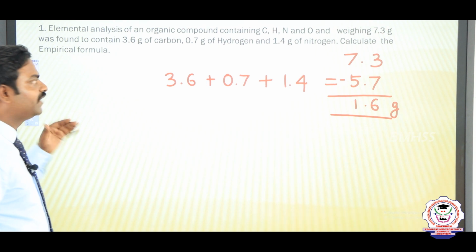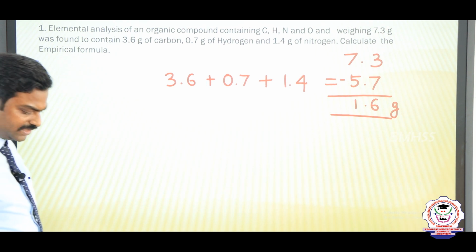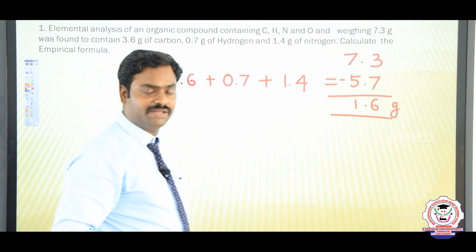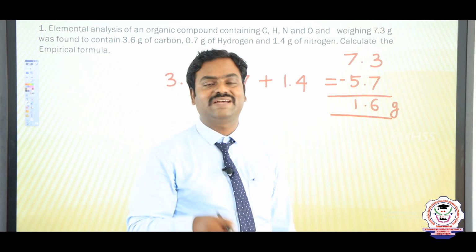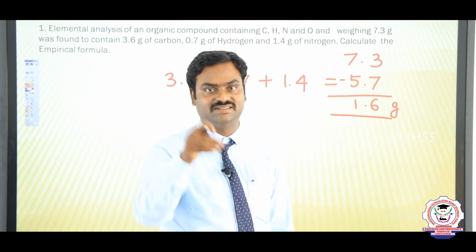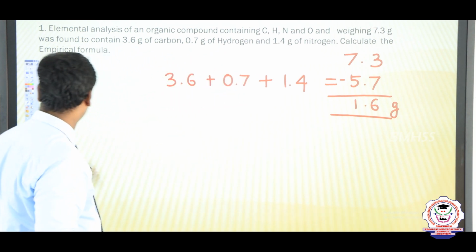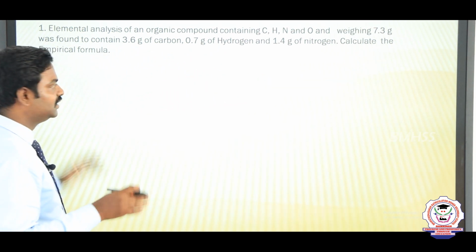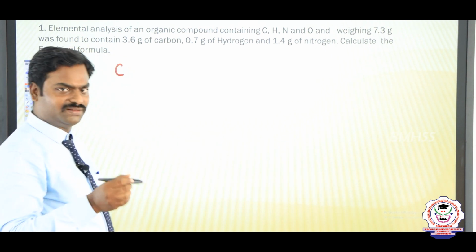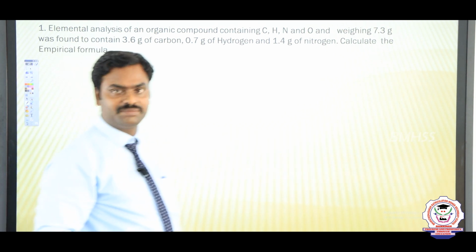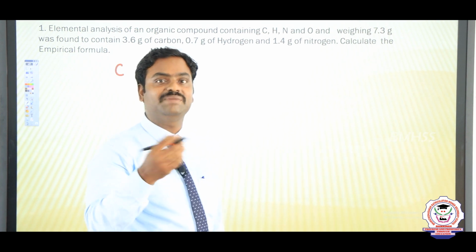Now how can we find the empirical formula? First, we must find the moles of each element present. The mole is the given mass divided by the atomic mass.